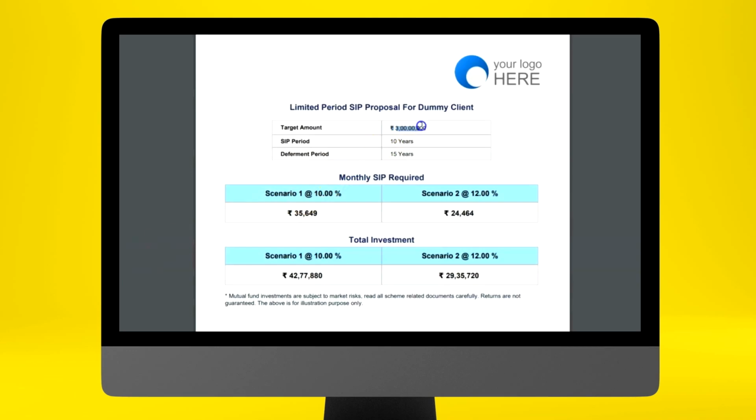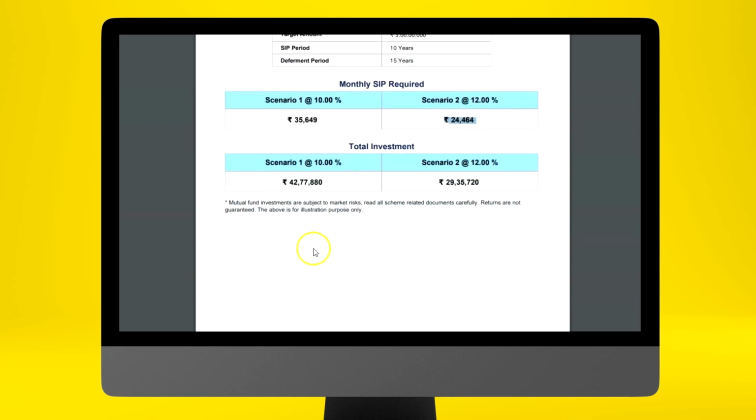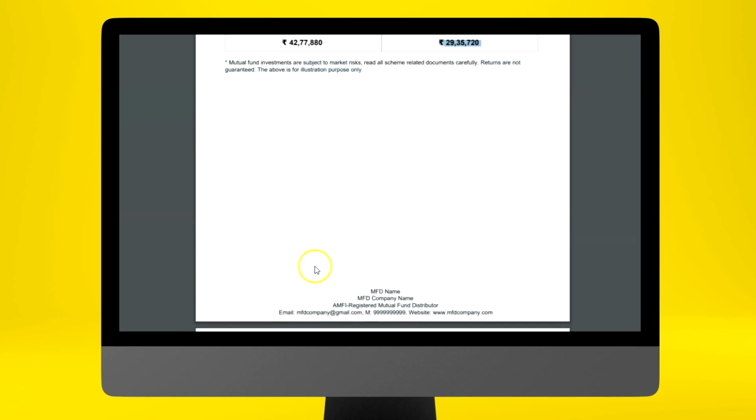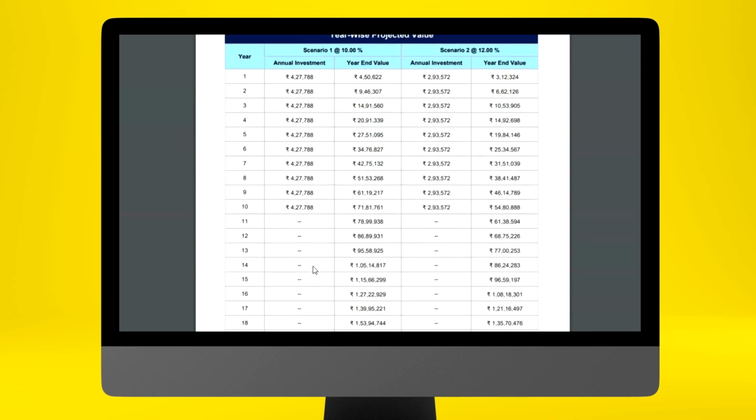So the client target is 3 crores after 25 years, with a 10-year SIP period and 15 years thereafter for deferment. The monthly SIP required for 10 years is 35,000 rupees in scenario 1 and 24,000 rupees in scenario 2. The total investment required is 42 lakh rupees and 29 lakh rupees in scenario 1 and scenario 2. And this is the cash flow.